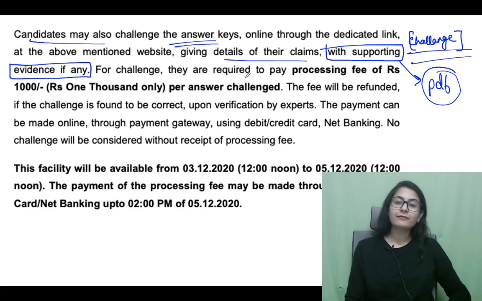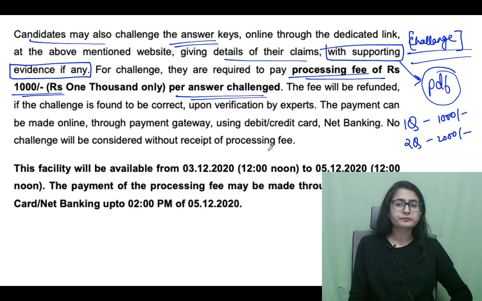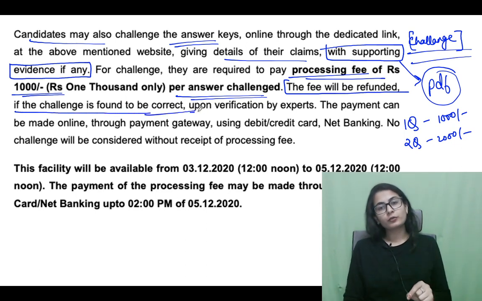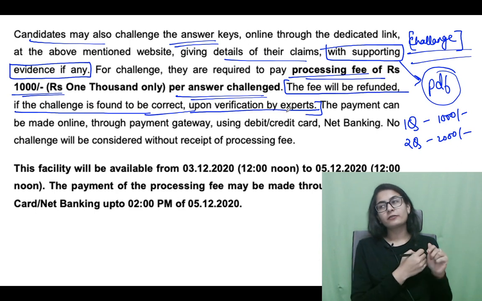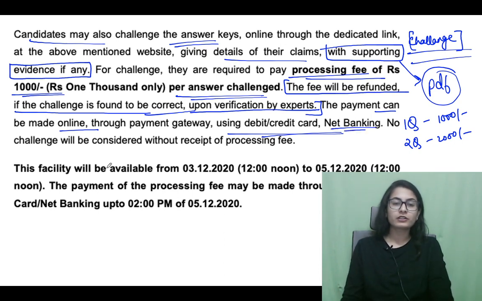The second thing is that your claim will only be considered if you pay a processing fee of rupees 1000 per answer challenge. If you are challenging one question, you have to pay 1000, two questions 2000, and so on. The fees will be refunded in just one scenario: if the challenge is found to be correct upon verification by the expert. Otherwise, not. Payment can be made online, like always, by debit card, net banking and so on, as you did when paying the fees for the form.